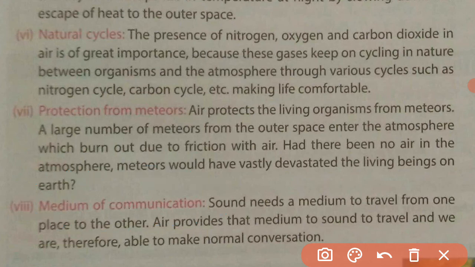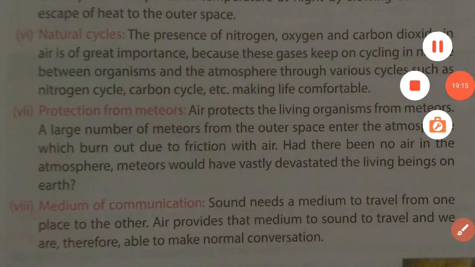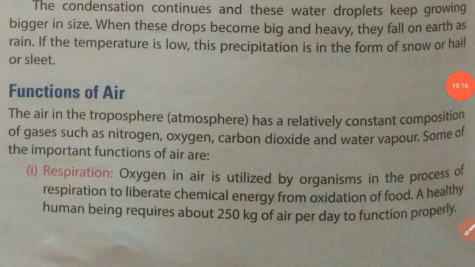So these are the main functions of air. Air has lots of functions, and all of these are very important for living organisms to survive.